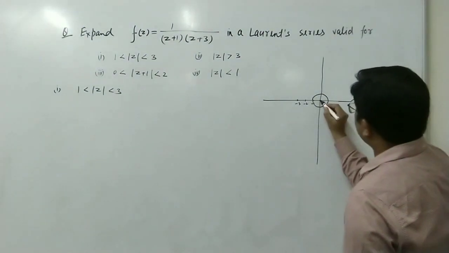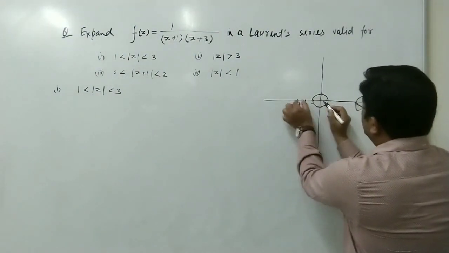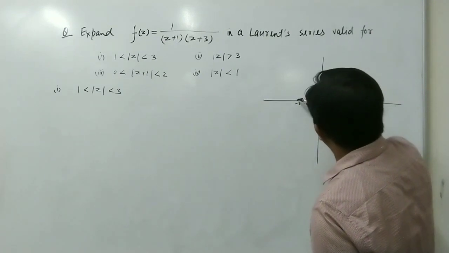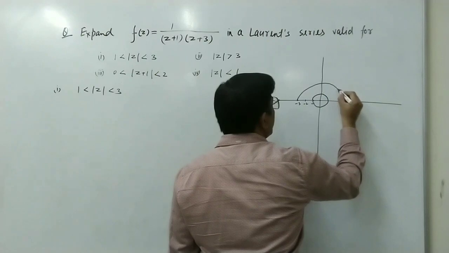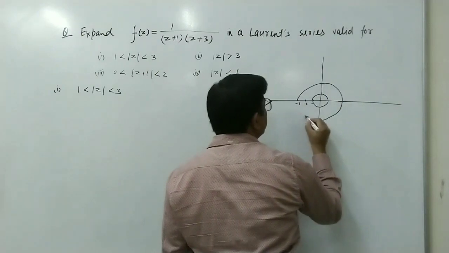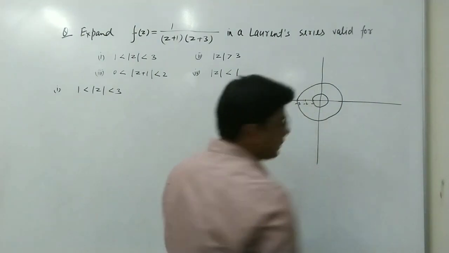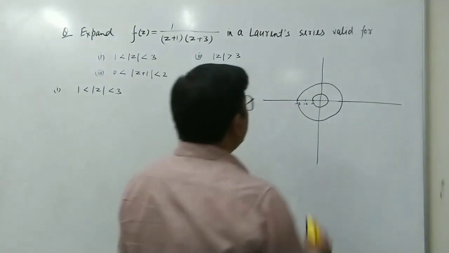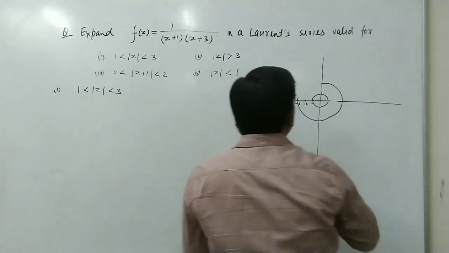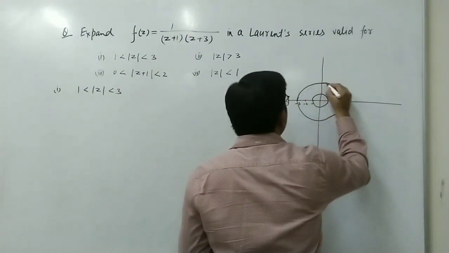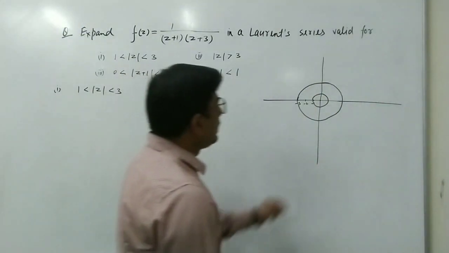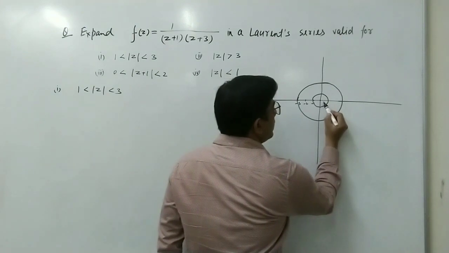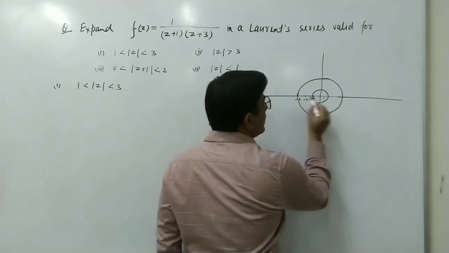So center is here and radius 3 means 1, 2, 3. So we make a circle again with center at origin and radius 3. Suppose we take a circle like this. So we have two circles, one with radius 1 and the other with radius 3.